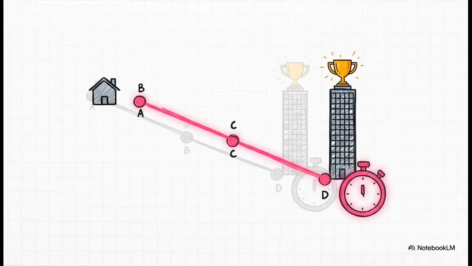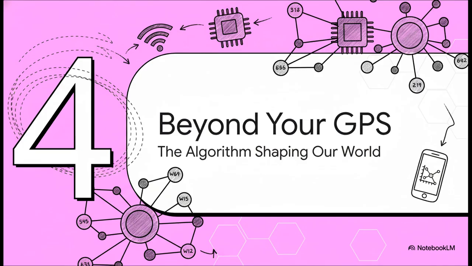It has methodically explored, it's updated its knowledge as it went, and it has absolutely guaranteed that the path it found, A to B to C to D, is the fastest way to get there. The final answer is 4 minutes. But here's the thing. This isn't just for finding your way to the grocery store. This same logic of nodes and edges and weights can represent all kinds of networks.